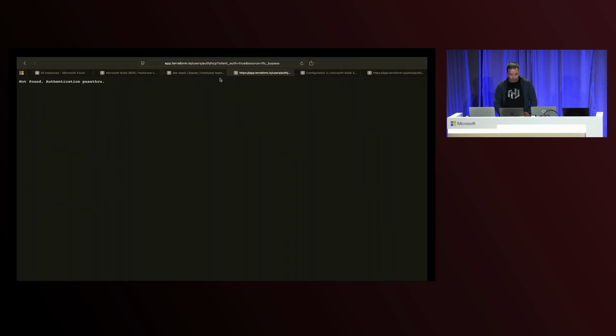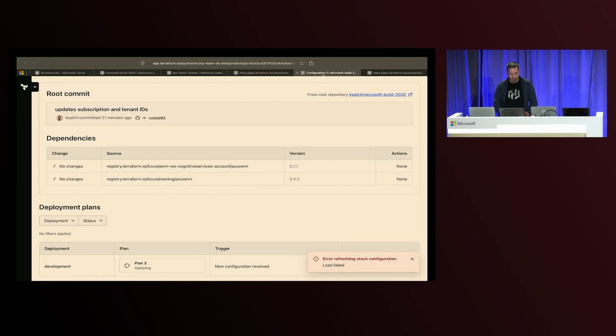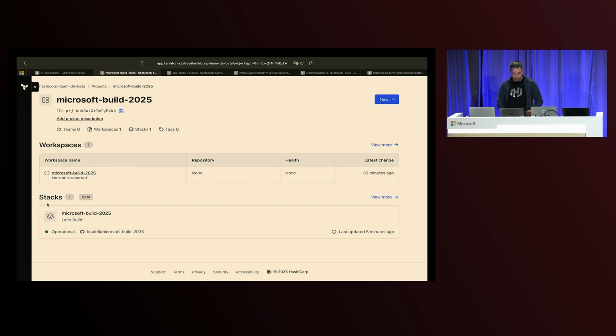Let me see if the tab, okay. It was going to time out at one point. Luckily, it was at the end of the demo. So we'll switch back here, get in here, hopefully.